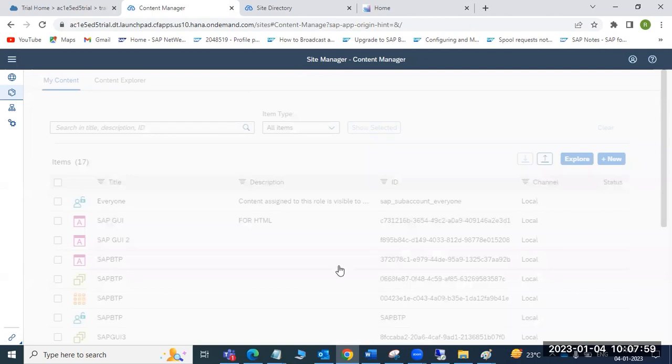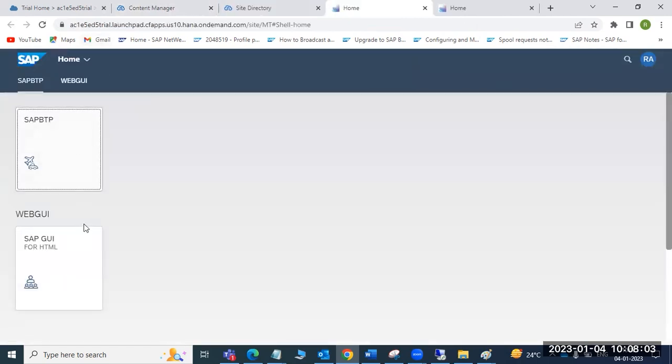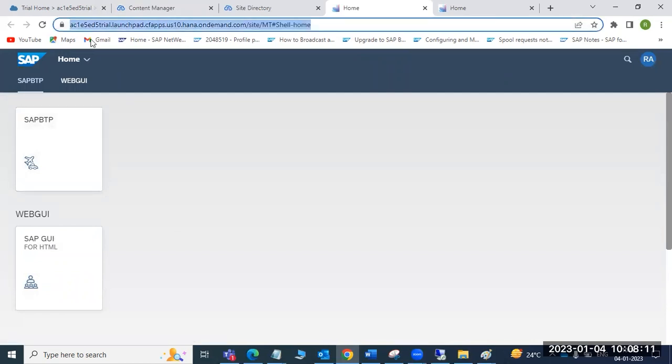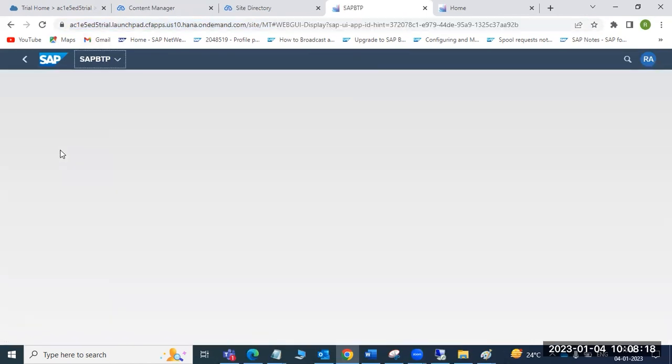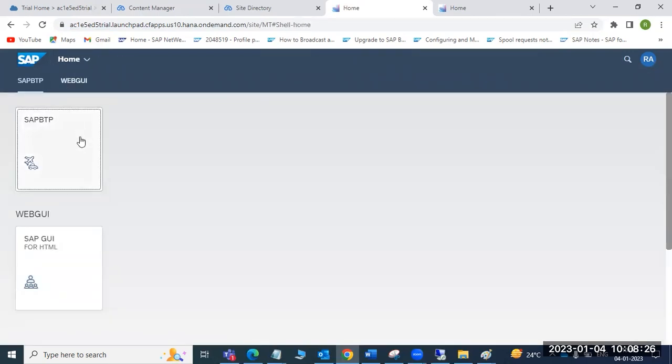Go to the site, then the site will be opened here like this. Once you create the app, you will get the app here in the tile. You can directly give this URL to your users. They will open it, then they will see the tabs here. When they click on this one, they will get everything here. The application they will be able to access here.